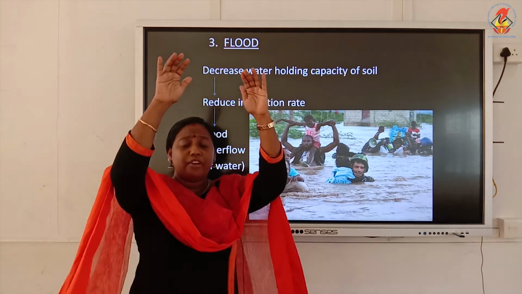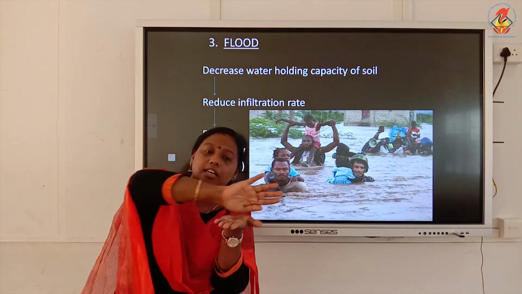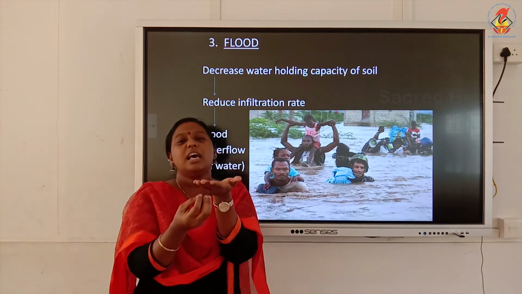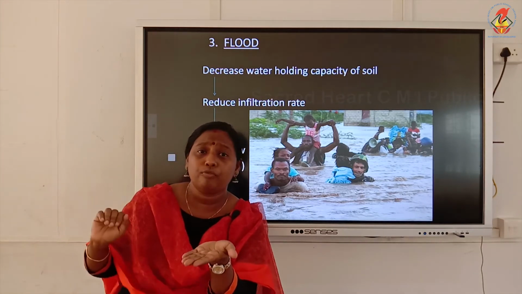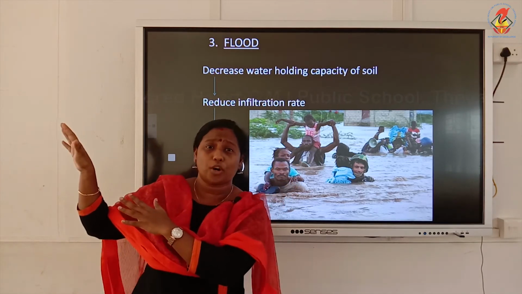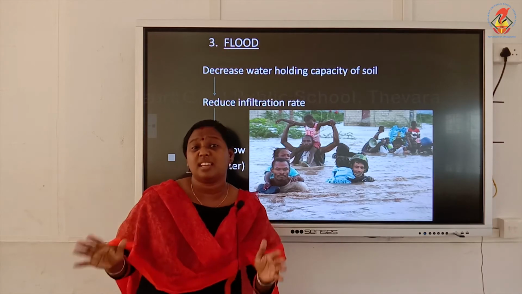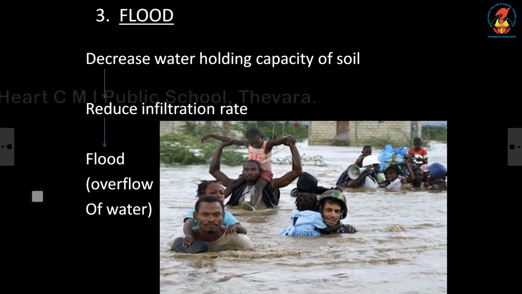So when the rain is falling on the surface of soil, more water is sent as runoff water, less water will go down. And when water is running at a greater pressure, the surface runoff of water at a greater pressure will lead to flood. Is that clear? Yes. So, due to the decrease in water holding capacity of the soil, less water will go to the deeper layers of soil.